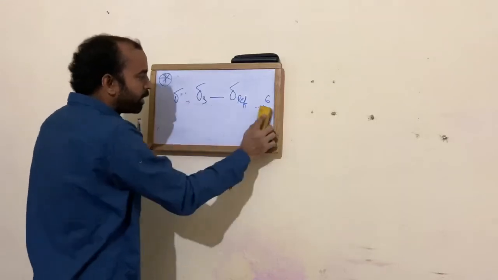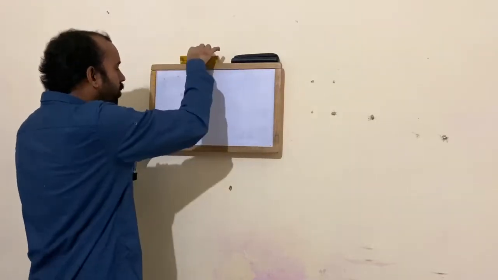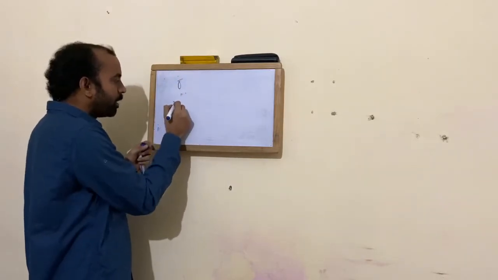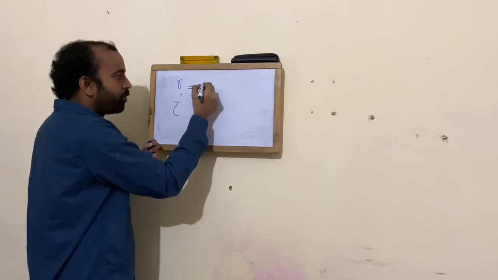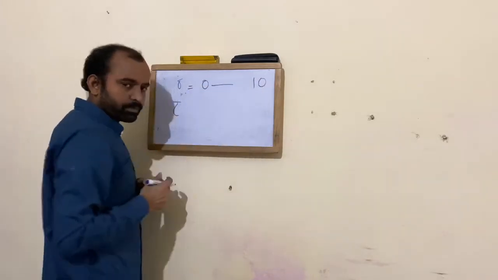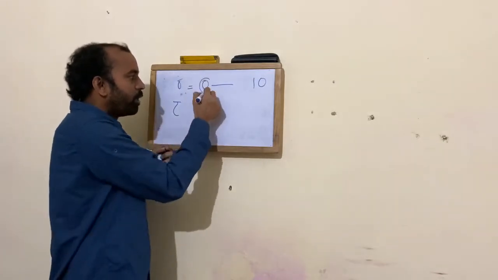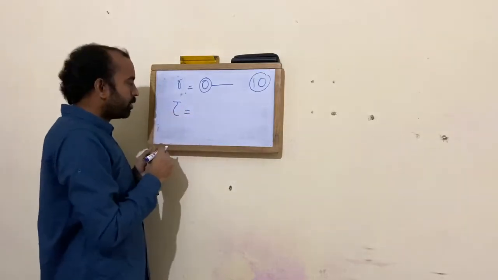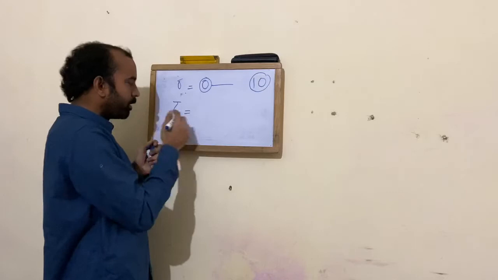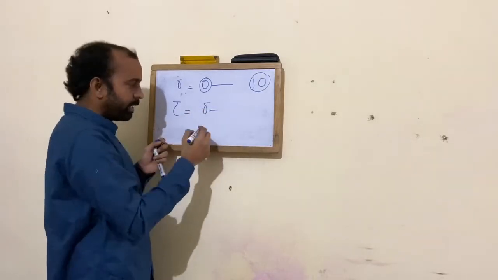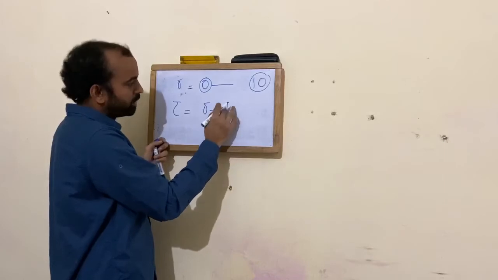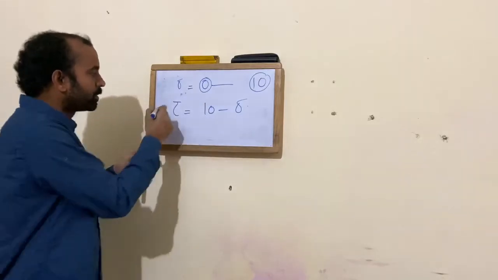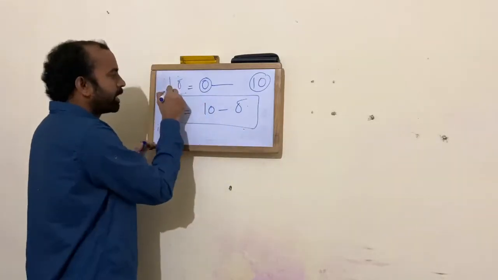Now there are certain scales. You have a scale called the delta scale, and again you have a scale called the tau scale. The delta scale ranges from 0 to 10. That means if the value is 0, it is highly shielded. If the value is 10, it is highly deshielded. And tau is equal to 10 minus the shift value. So this is the scale of tau and this is the scale of delta.